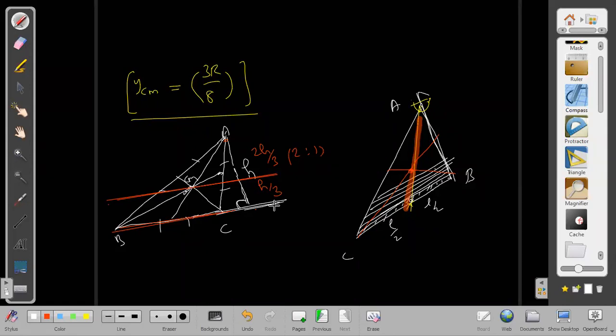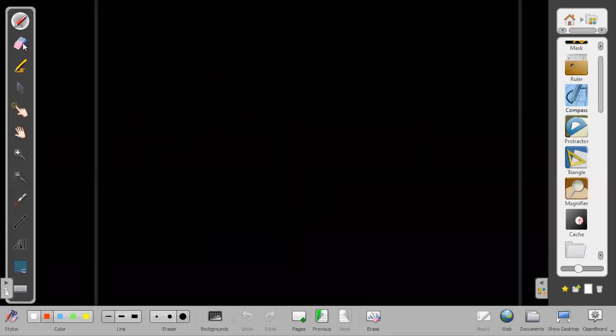Sometimes the center of mass exactly cuts it itself. When it does not, then I have to take an extended line through the center of mass, parallel to the base. Then that line will cut this height again in the ratio 1:2. Okay. Is it understood? Understood. Right. By the basic proportionality theorem. Then next, using this idea, we know where the center of mass of the uniform triangle is.